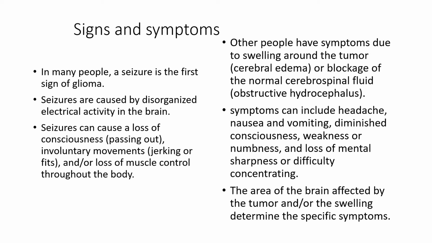Seizures, which are caused by disorganized electrical activity in the brain, is usually the first sign of gliomas. Seizures can cause a loss of consciousness, involuntary movements, or loss of muscle control throughout the body. Other people have symptoms due to swelling around the tumor or blockage of the normal cerebrospinal fluid flow. Symptoms can include headache, nausea, vomiting, diminished consciousness, weakness or numbness, and loss of mental sharpness. The area of the brain affected by the tumor determines the specific symptoms.